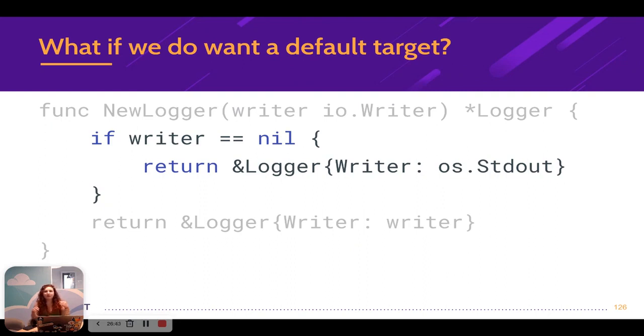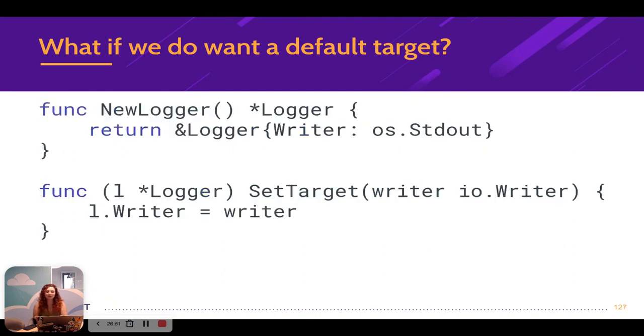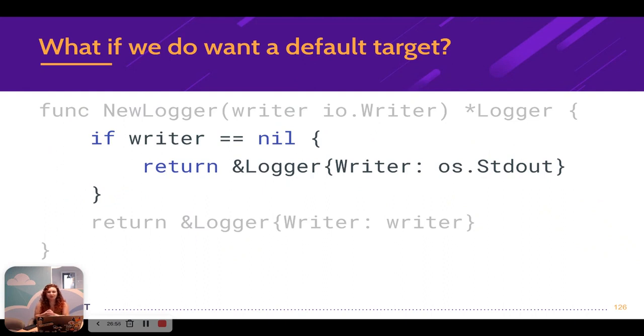And if the user passes nil as the writer, I know I need to use the default implementation, and the default implementation is to write to stdout. So in this case, if we called the NewLogger function with nil, we would just be logging to stdout. And if we called the NewLogger function with something that wasn't nil, we would be logging to that target.